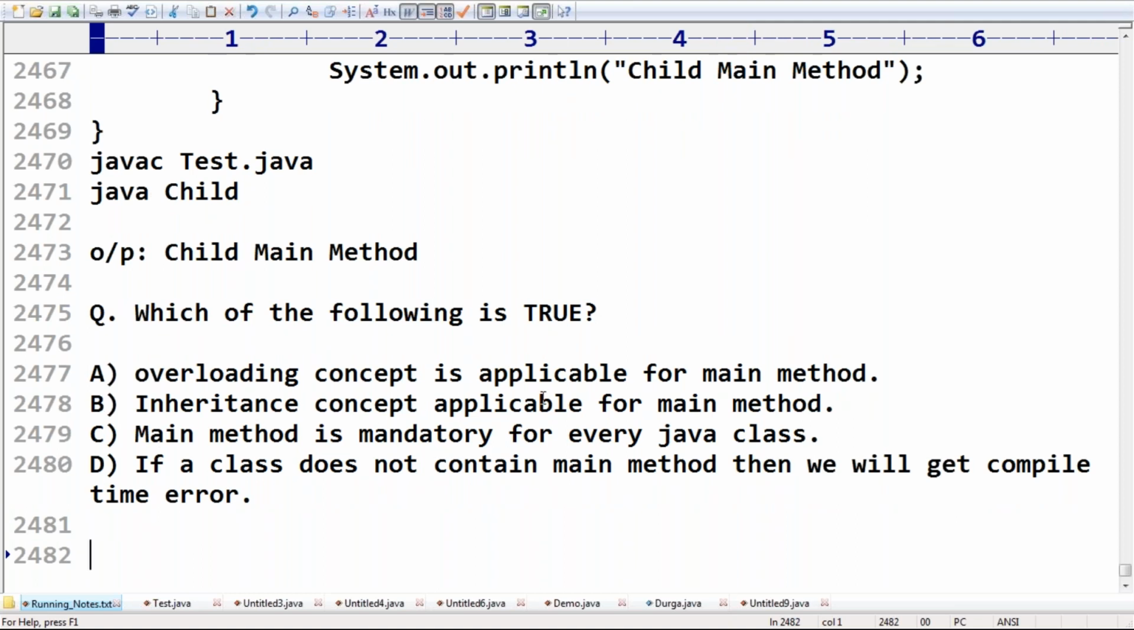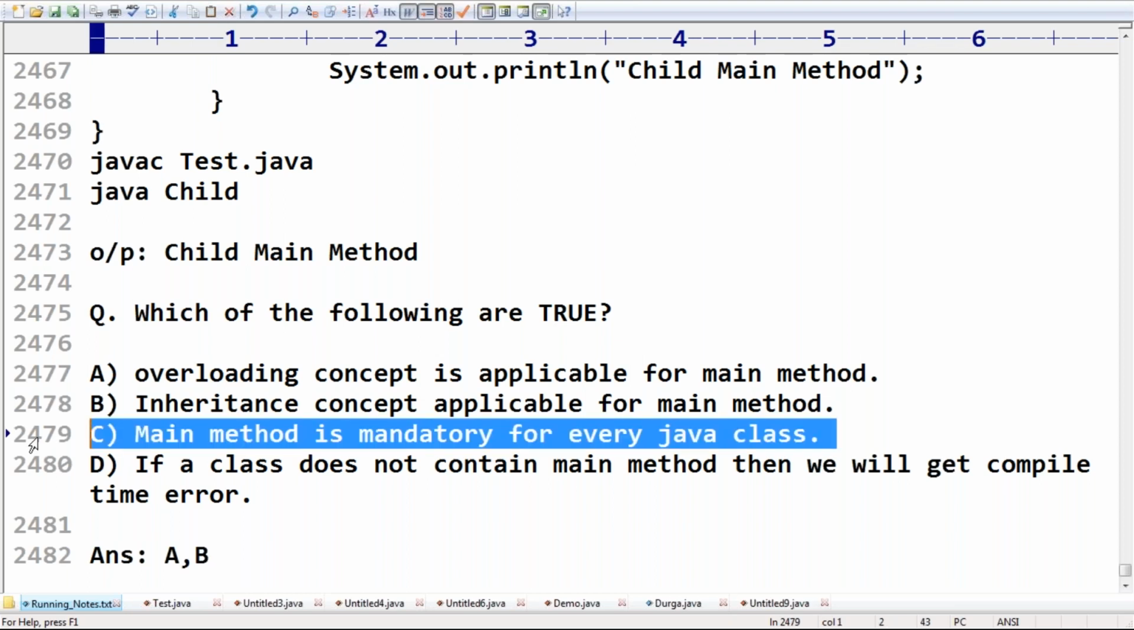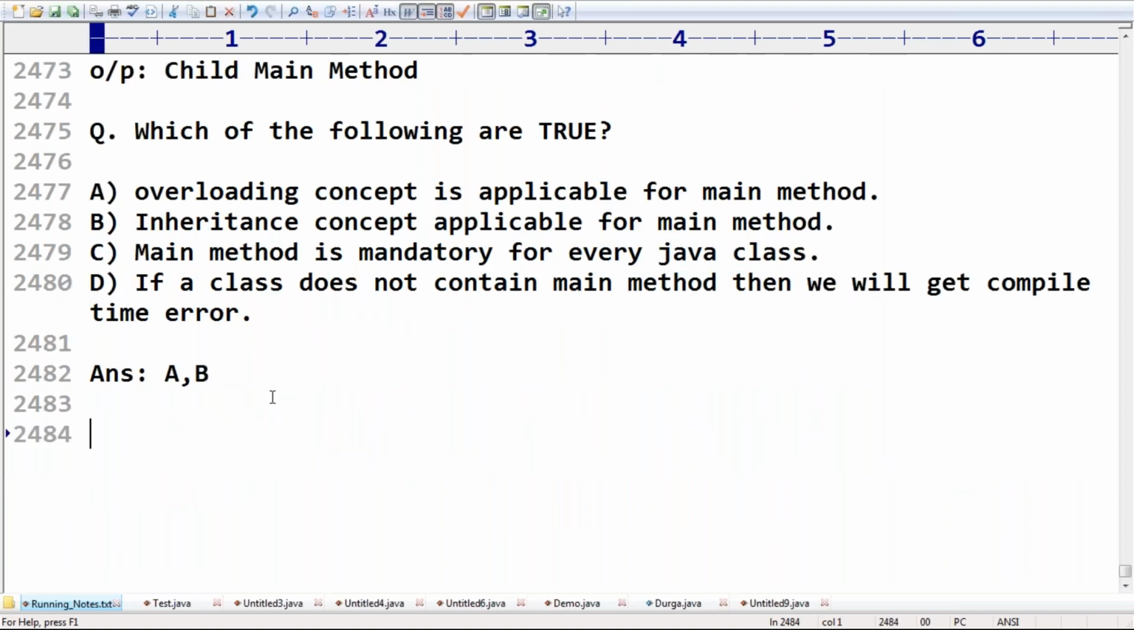Sir, which of the following are true? Please confirm which two statements are correct. A, comma B, like this. Is the main method mandatory for every Java class, or is it optional? There are multiple classes without a main method. The best example is the servlet class. Servlets never contain a main method. EJBs never contain a main method. Normal bean classes never contain a main method. And if a class doesn't contain a main method, then we will get a compile-time error? Wrong. If you try to execute that class at runtime, then we will get a runtime exception. Okay, clear?